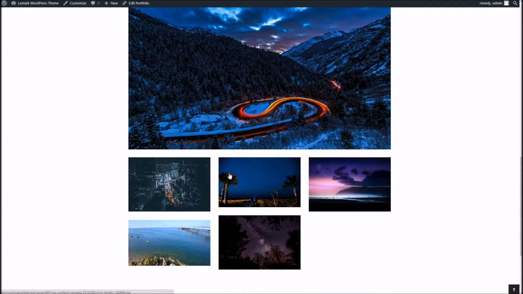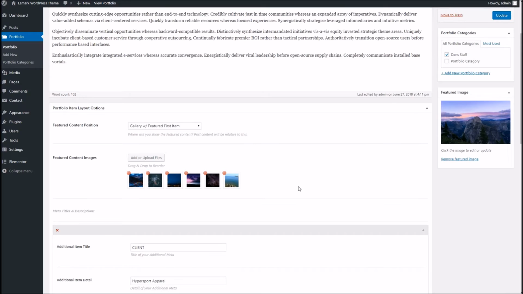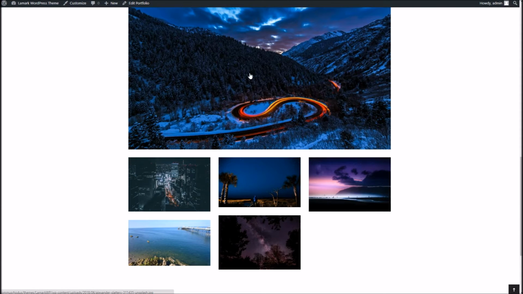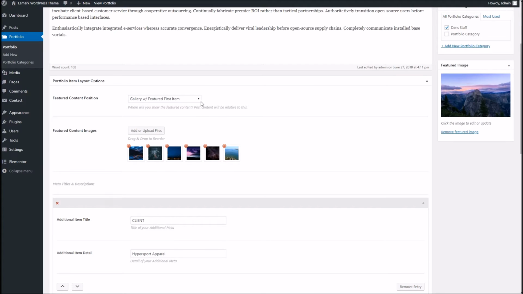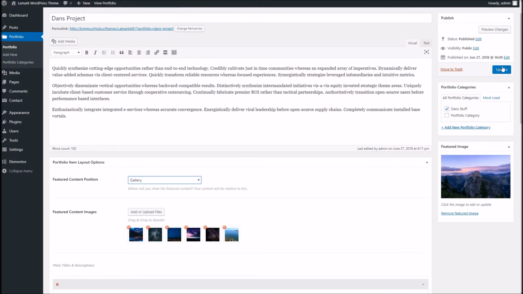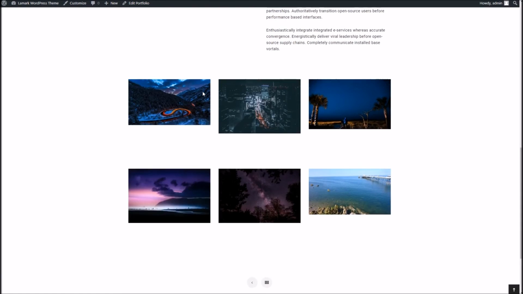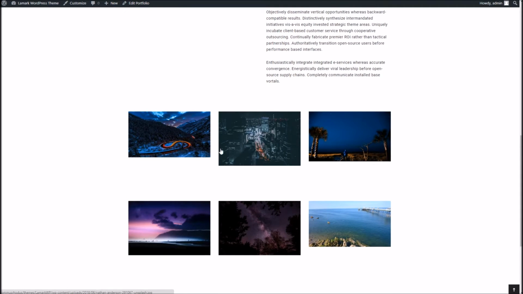Now what we can do is actually choose different layouts for these featured images. And the way we do that, if we head back into our portfolio, you'll see our first image is the featured first item, and we're using the gallery with first featured item here. So our first image is big, and we've got little ones below. If we change that up, we can just have a straightforward gallery. Which, as you can see, is just like a traditional grid of images.